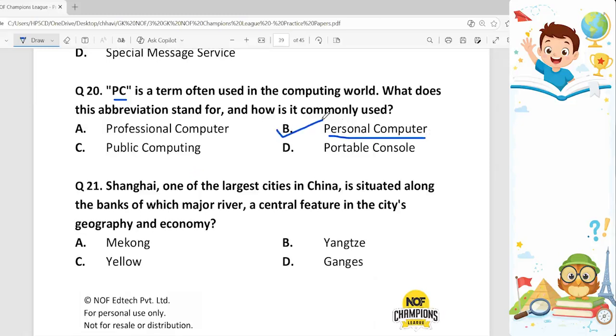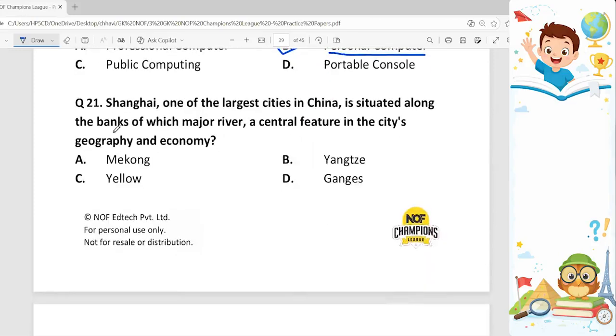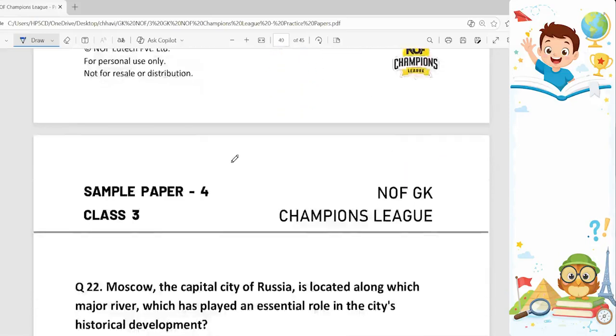PC means whose size, capabilities, and original sale price make it useful for individual personal usage. Question number 21. Shanghai, one of the largest cities in China, is situated along the banks of which major river? A central feature in the city's geography and economy. So the correct answer to this is Yangtze, option B. This is the longest river in Asia and Shanghai is situated on the banks of this river.